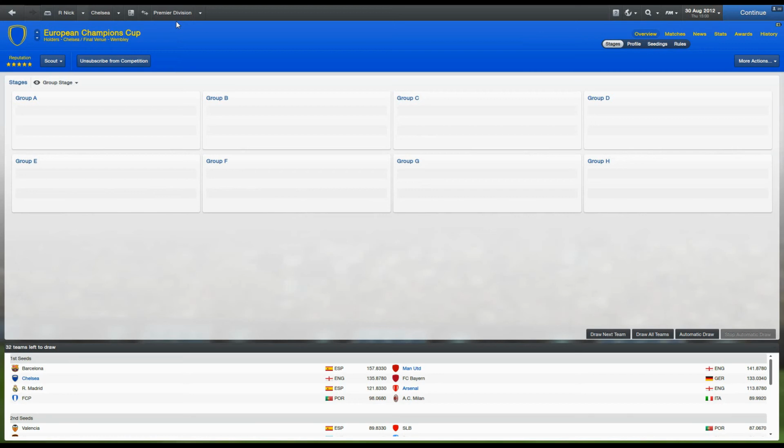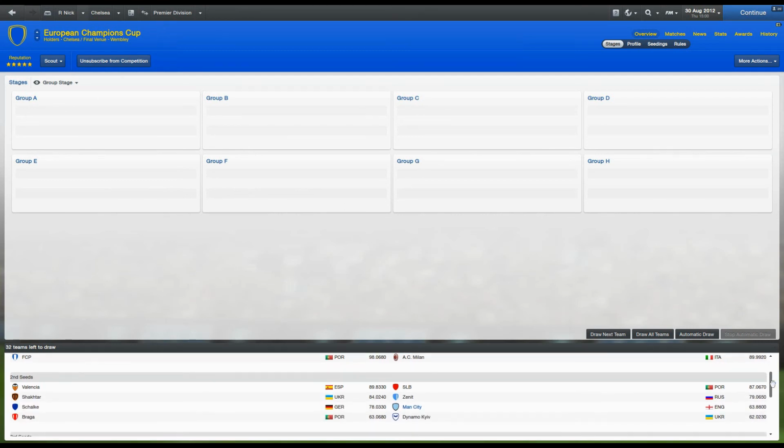It's the Champions League group stage draw. Chelsea, Man U and Arsenal all in as first seeds, where are Man City? They're a second seed, so they should have an okay group. So here we go with the draw.